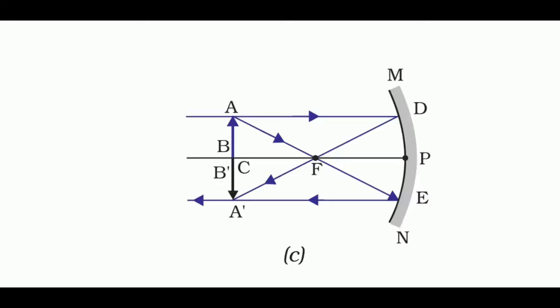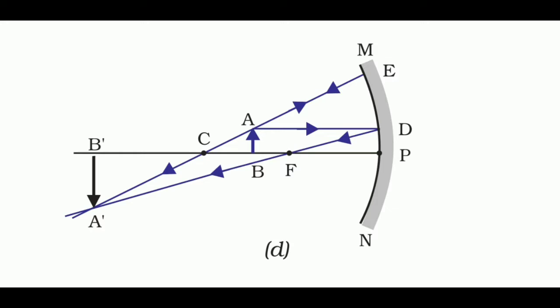If the object is placed at the center of curvature, then the position of the image will be at the center of curvature. The size of the image is the same as the size of the object. The nature is real and inverted. If the object is placed between the center of curvature and principal focus, then the position of the image is beyond the center of curvature. The size of the image is enlarged. It is real and inverted.